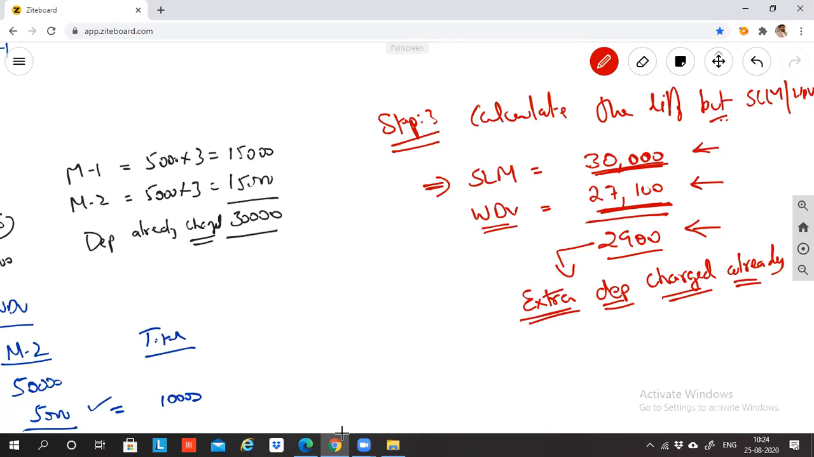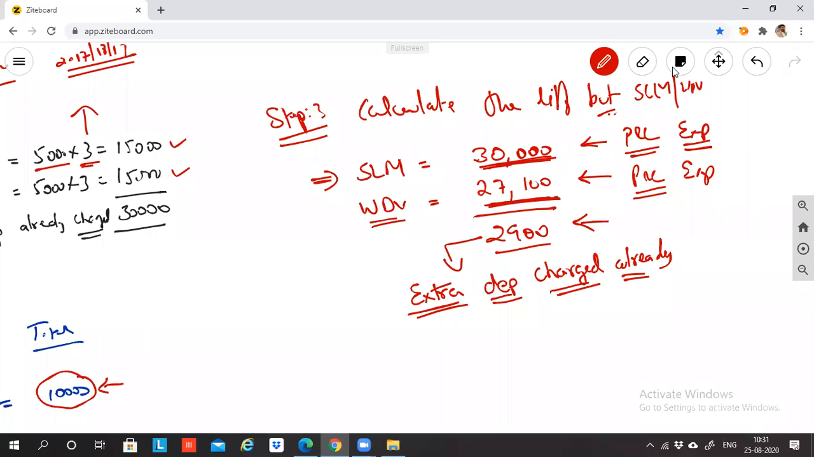Is it clear or not clear? If you have any doubt, please let me know. Guys, the depreciation that has been charged so far in the profit and loss account, the expense you already claimed, is 30,000 rupees. The depreciation which should have been charged in P&L as expense is 27,100. So the excess depreciation that you have charged is 2,900.